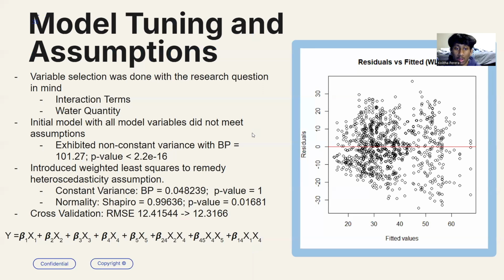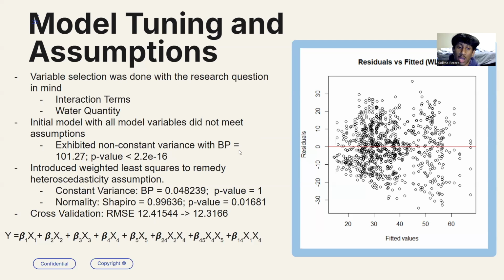When creating my model, I ran into some problems with assumptions. First of all, variable selection and model selection was done primarily with the research question in mind and not through a robust statistical method. This was done through the choosing of interaction terms, the inclusion of water quantity, as well as the inclusion of different concrete ingredients as concluded by a thorough literature review. My initial ordinary least squares model with all these variables, however, did not meet assumptions, with a Breusch-Pagan test of 121.27 and a low p-value indicating non-constant variance in the model.